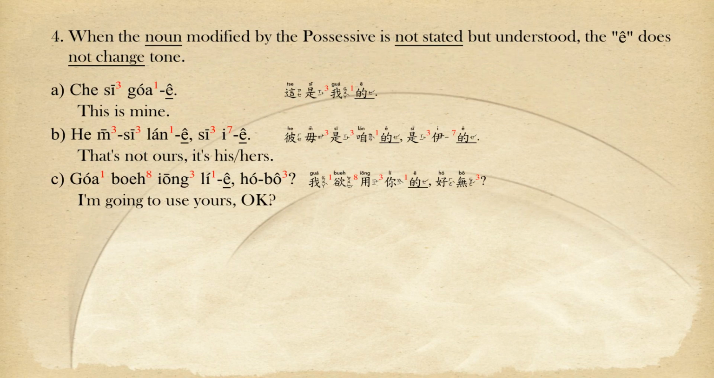Rule 4. When the noun modified by the possessive is not stated but understood, the 的 does not change tone. 這是我的，迄毋是咱的，是伊的。我買用你的，好無？